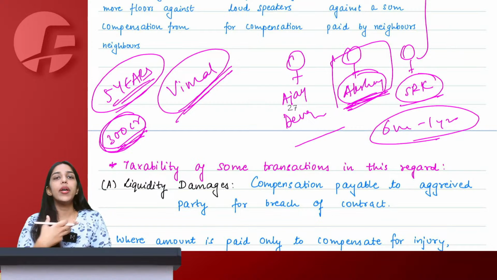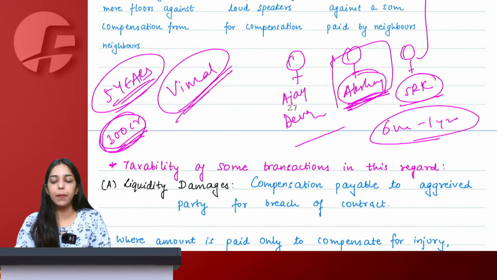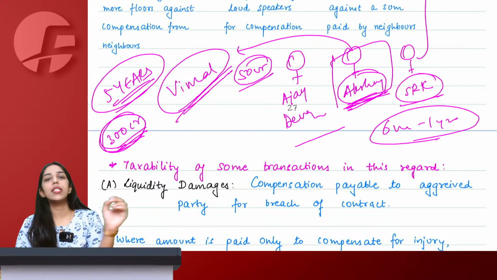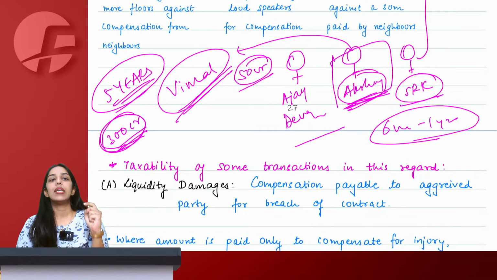In this case, whatever consideration he had received, he had to give that amount back, he had to give the penalty and everything. Will this be taxable under GST? The question is, let's say Akshay Kumar paid 50 crore to Vimal because he is leaving in between. Will this 50 crore received by Vimal be taxable under GST? Say yes or no.